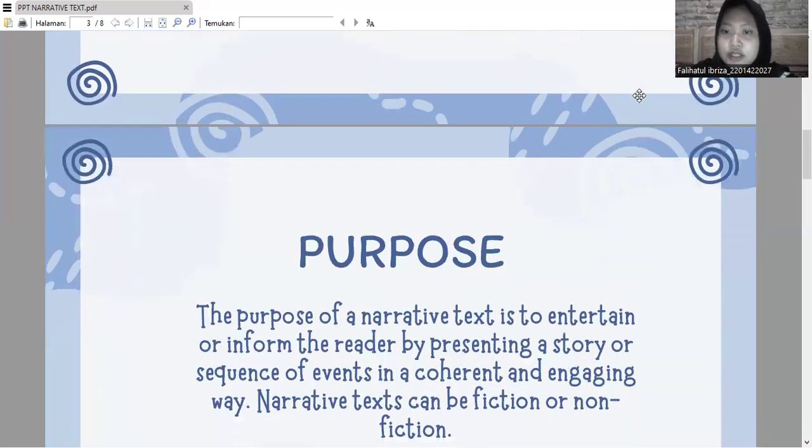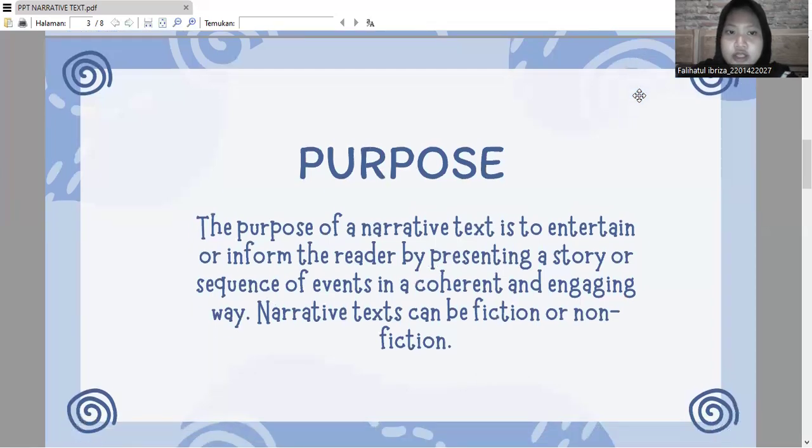And the next is the purpose of narrative text. The purpose of a narrative text is to entertain or inform the reader by presenting a story or sequence of events in a coherent and engaging way. Narrative text can be fiction or non-fiction.